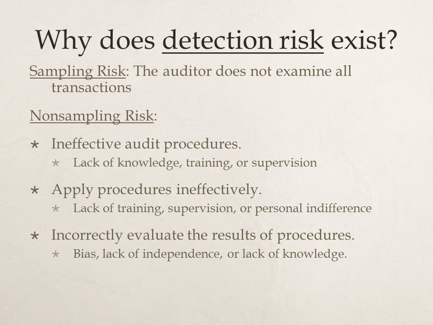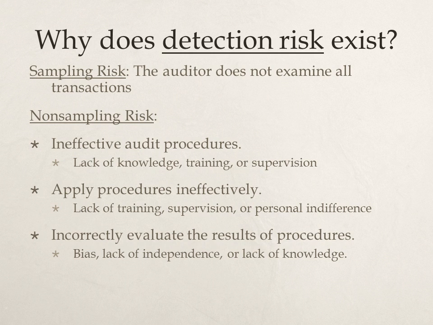Sampling risk exists because the auditor will not look at every item, but will draw a sample of items. This is going to be covered later in the course when we study probability proportional to size sampling and test of control sampling. With sampling risk, the auditor can do things to minimize this risk, such as drawing random samples and using statistical methodologies, but it can never be fully eliminated.